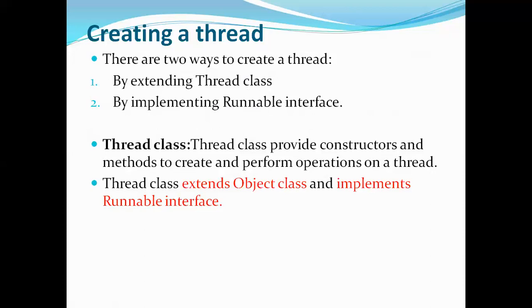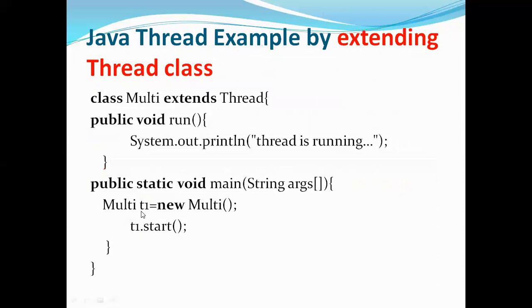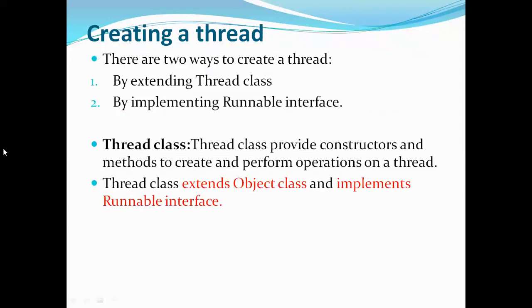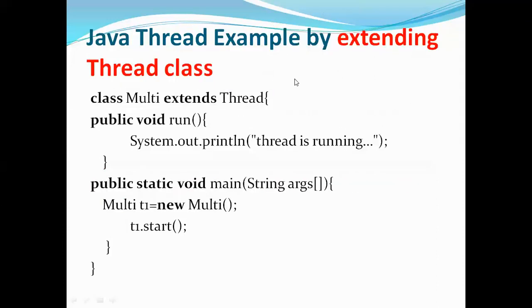If you use the Thread class, it provides some constructors and methods to create and perform operations on threads. And it also extends the Object class and implements the Runnable interface. Now let's see the first method, that is, how to create a thread by extending the Thread class. Imagine your class name is Multi. Now this class is extending the Thread class.